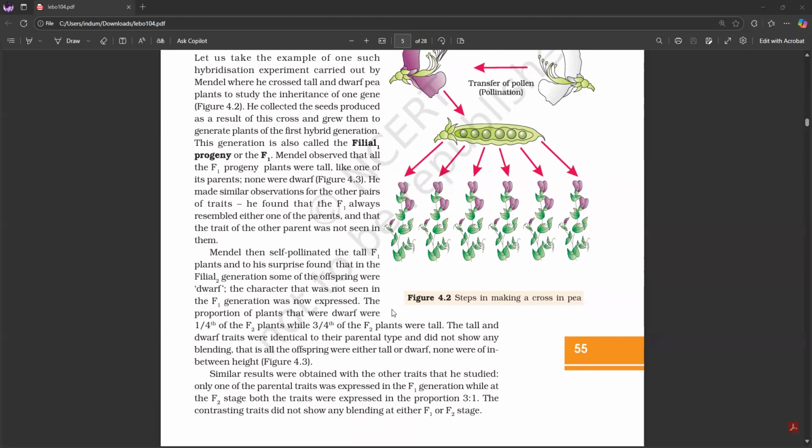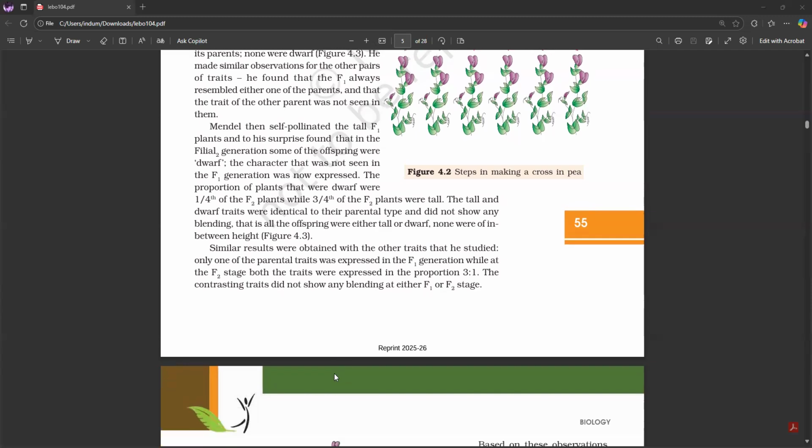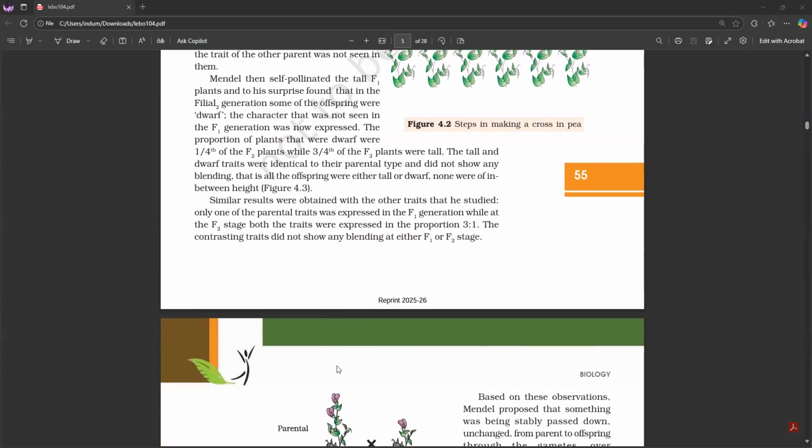self-pollinated the tall F1 plants and to his surprise found that in the filial second generation, some of the offspring were dwarf. The character that was not seen in the F1 generation was now expressed. The proportion of plants that were dwarf were 1/4 of the F2 plants, while 3/4 of the F2 plants were tall. The tall and the dwarf traits were identical to their parental type and did not show any blending. That is, all the offspring were either tall or dwarf, none were of in-between height. Figure 4.3. Similar results were obtained with the other traits that he studied.